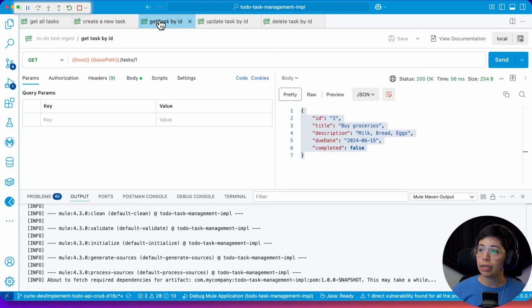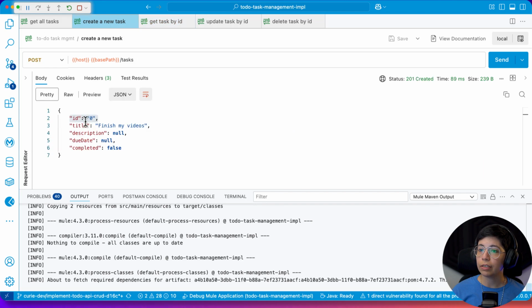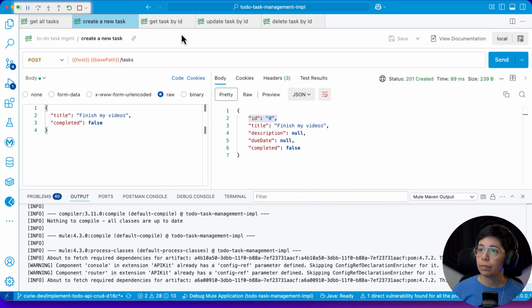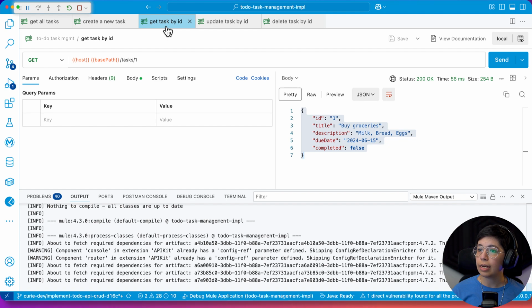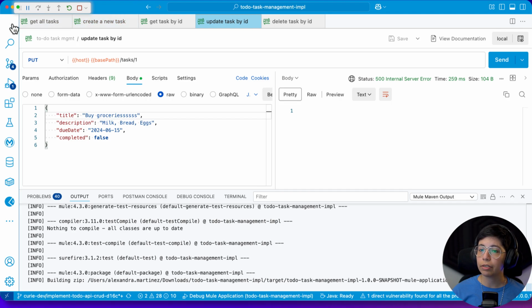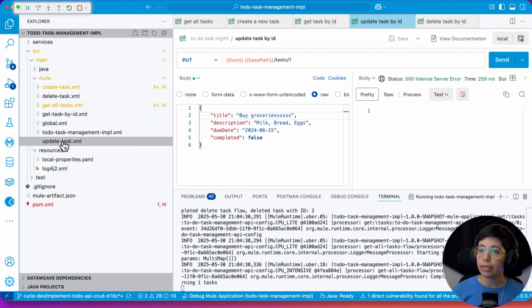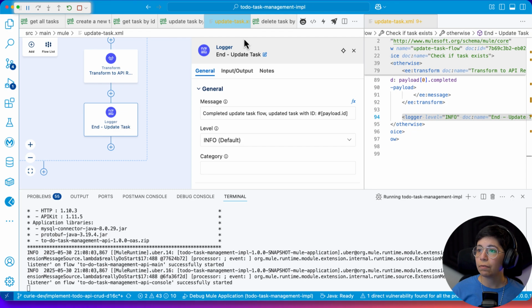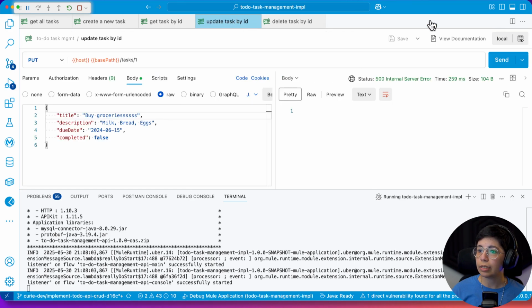Because the create works. I just have to fix this thing. And then the get task by ID works. The update doesn't work. I got an internal server error. So let's take a look at the update task. I mean, it should have worked. I'm not sure why it didn't, but that's okay.